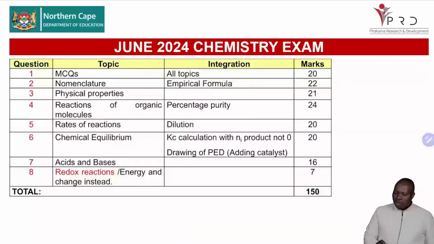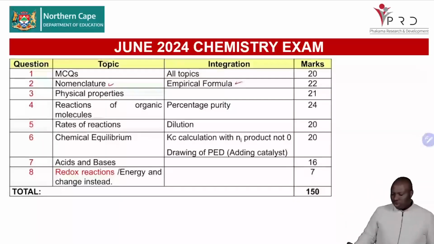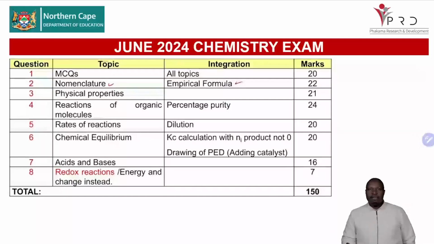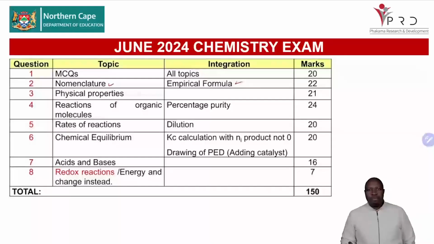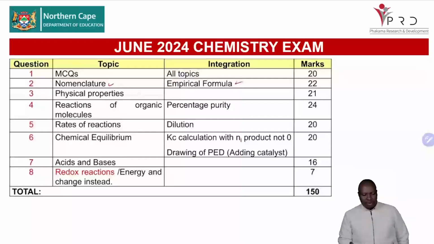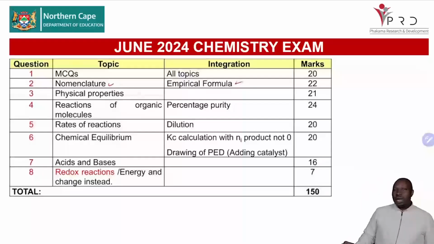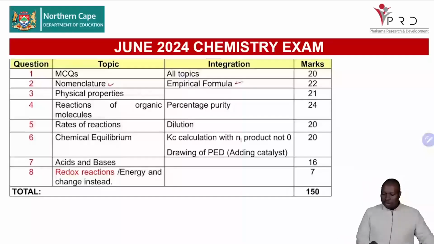Now, if we check there, you will see that we have nomenclature, which is question 2, naming of organic molecules. In that, we had the empirical formula as well. So it's important that we deal with the issue of empirical formula so that you know how to determine the empirical formula. Nomenclature was 22 marks. We had physical properties. Remember, in organic chemistry, we're doing 3 physical properties: your melting point, your boiling point, and your vapor pressure. So we'll talk about that as well, more especially on the skills of how to answer questions, because the main thing is if you have a skill of answering the questions, you'll be able to answer all the questions that you'll be asked.